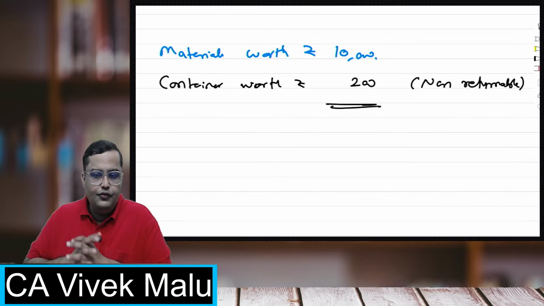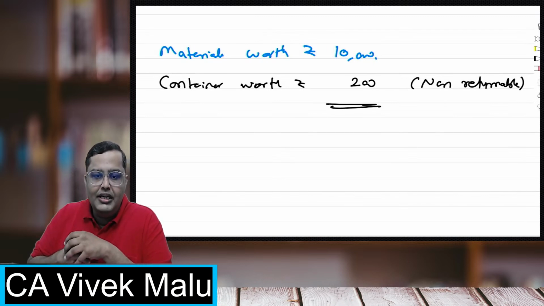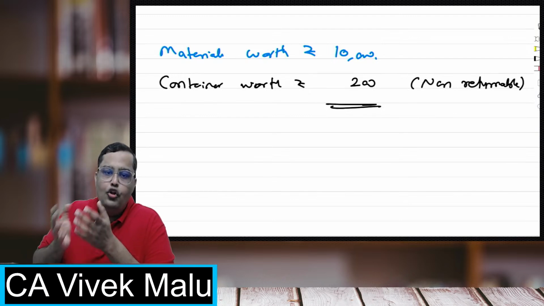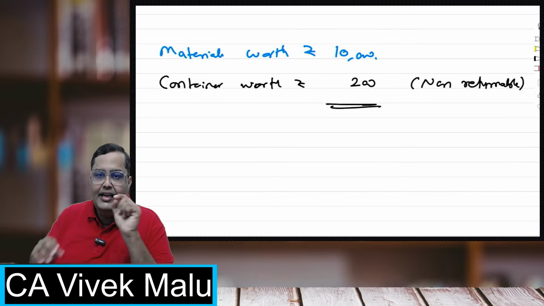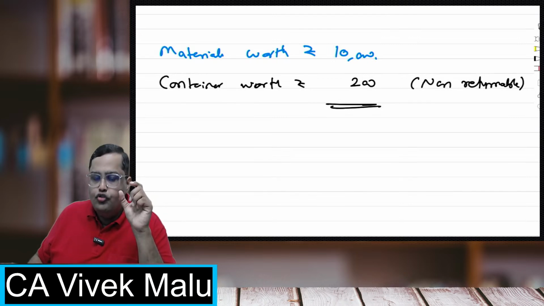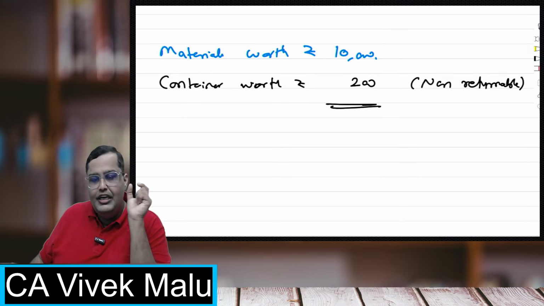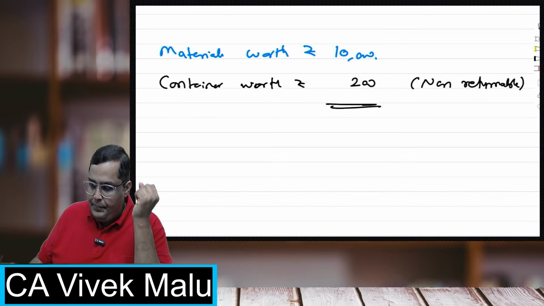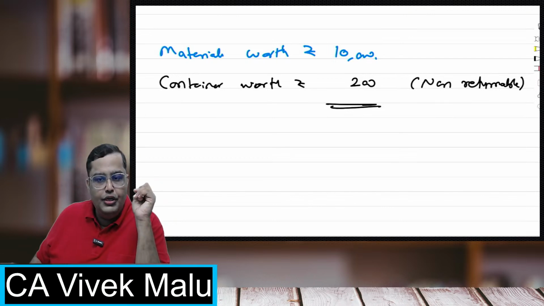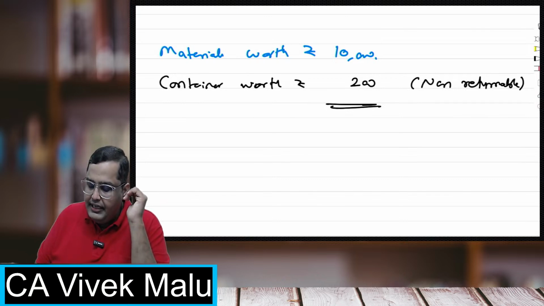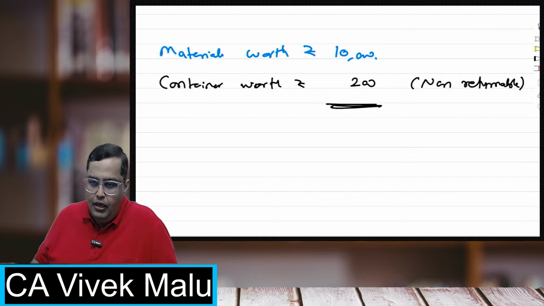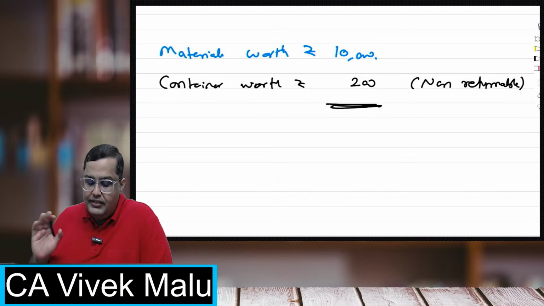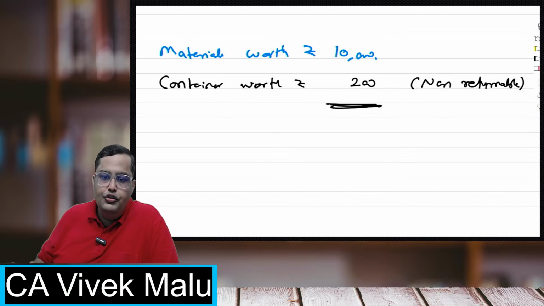I have taken materials for 10,000, and I have got these materials in a container worth rupees 200, which is non-returnable. So I have paid 10,200 rupees. How much will I include in the cost of materials? Will it be 10,000 or 10,200? Materials I have bought for 10,000 and the container is 200, which is non-returnable. How much will you consider as the cost of the materials, 10,000 or 10,200?